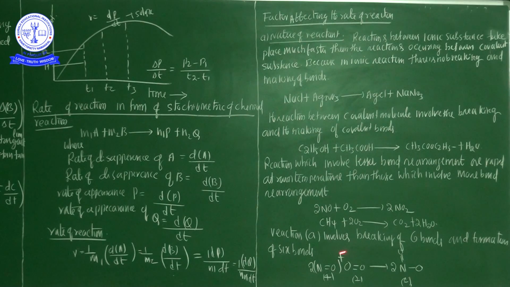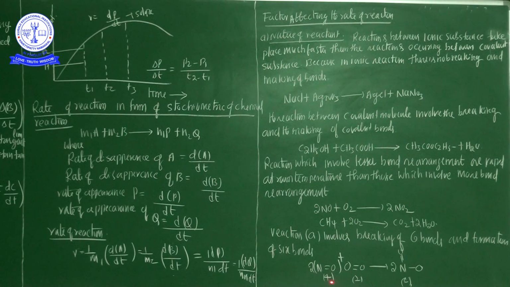Now see here, in the first equation, the reaction involves breaking 6 bonds and forming 6 bonds. Here there is an N double bond O, 4 bonds, and an O double bond O, 2 bonds.